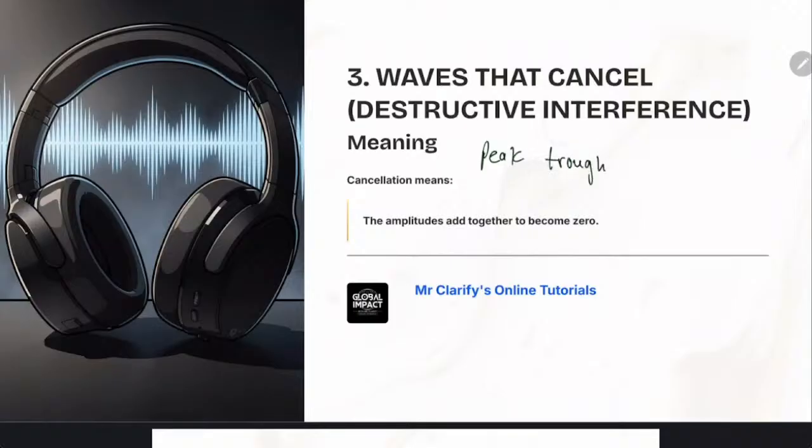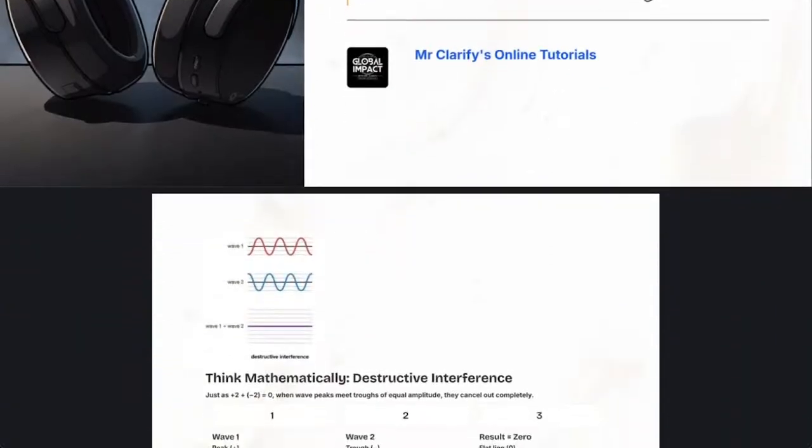Then the amplitudes add to become zero. Because one is maximum up here, one is down, the result will be nothing. They cancel the sound. They don't make it louder. They make it nothing.